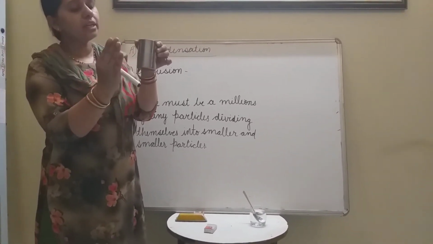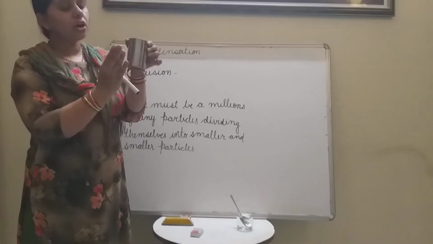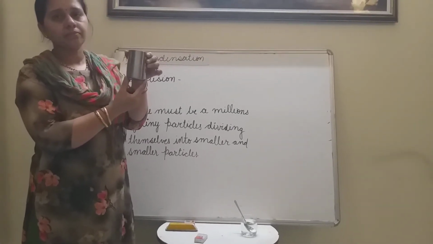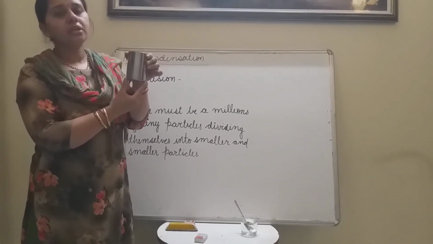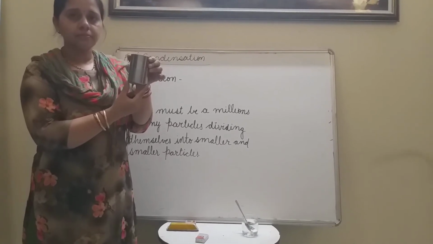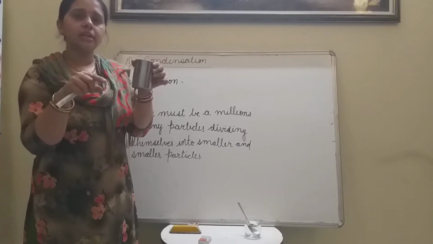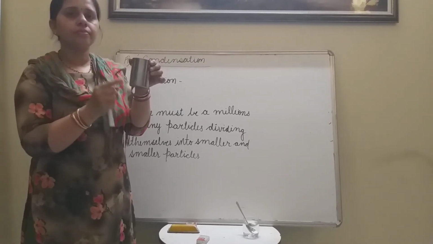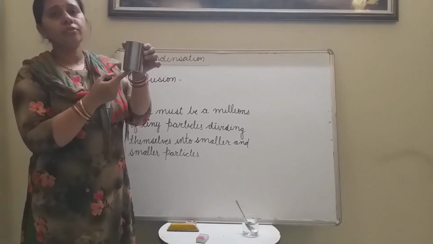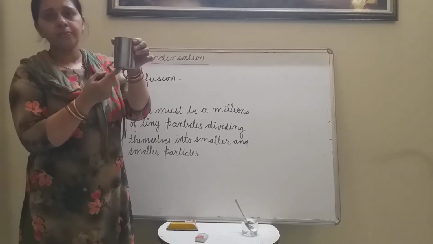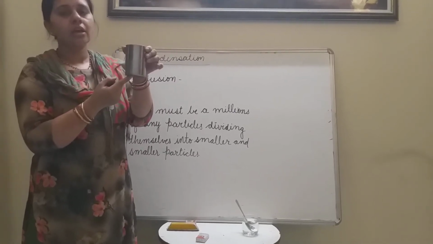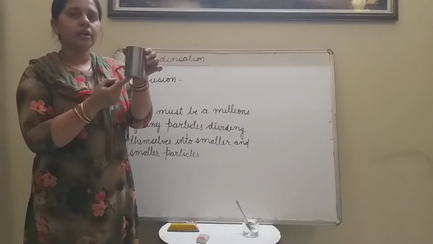So when the hot air touches this glass, the water present in the air in the form of gas converts into liquid form, means in the form of water. So this is called condensation. Have you understood all this? What is condensation?